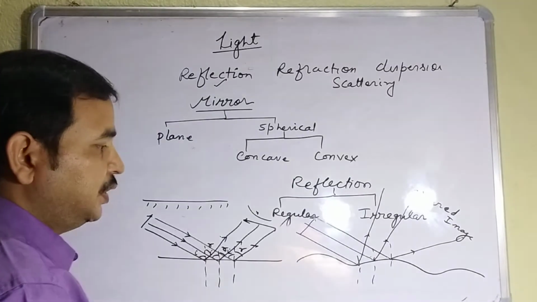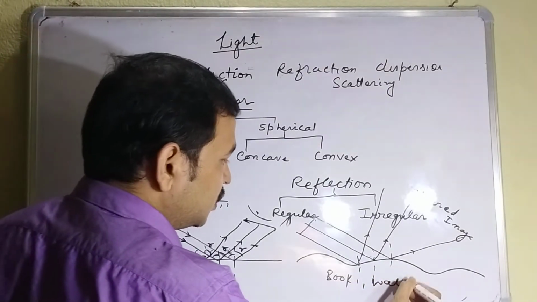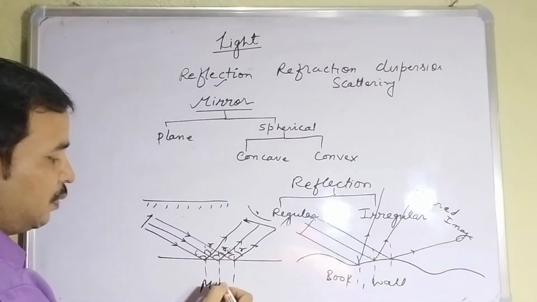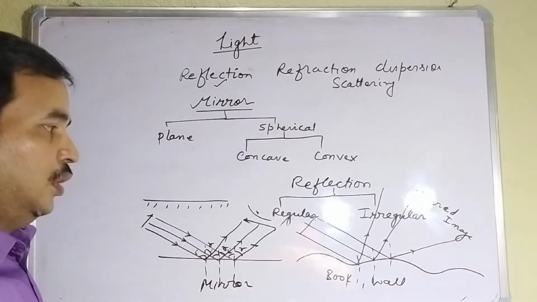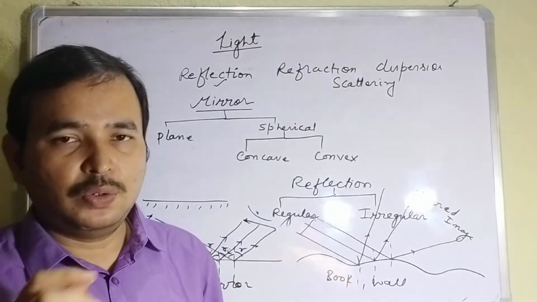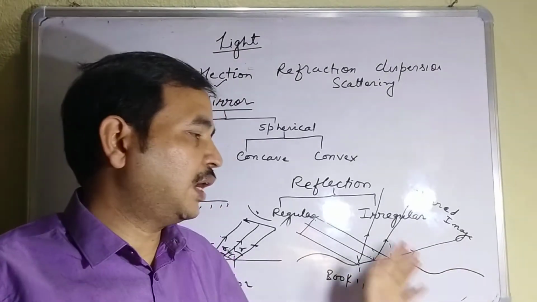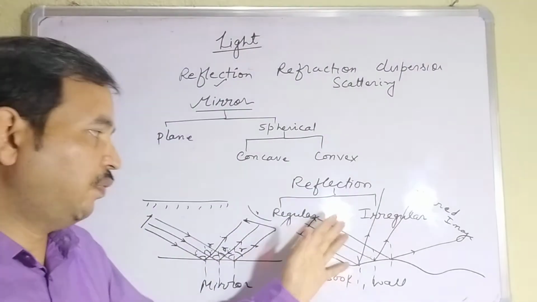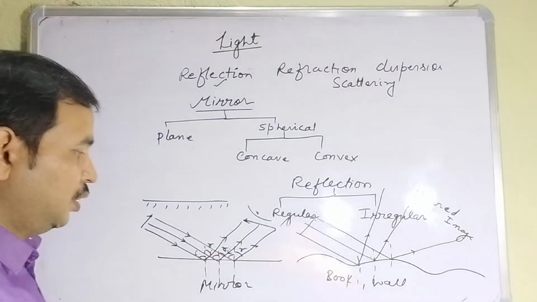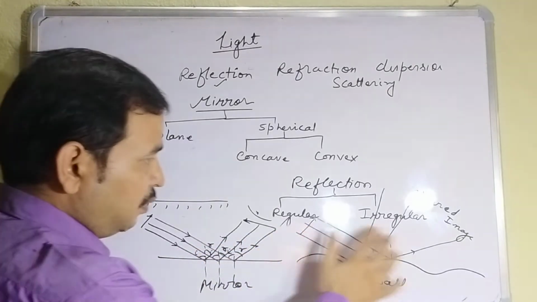This type of reflection takes place from a book, wall, and all such things. Here, this type of reflection is from a mirror. Now you have seen that you cannot see your face on a book or wall. If you see the wall through a microscope or any other, you will see the surface is not smooth, it is irregular like this. So this type of reflection is irregular. One more thing, that angle of incidence is equal to angle of reflection in both cases.